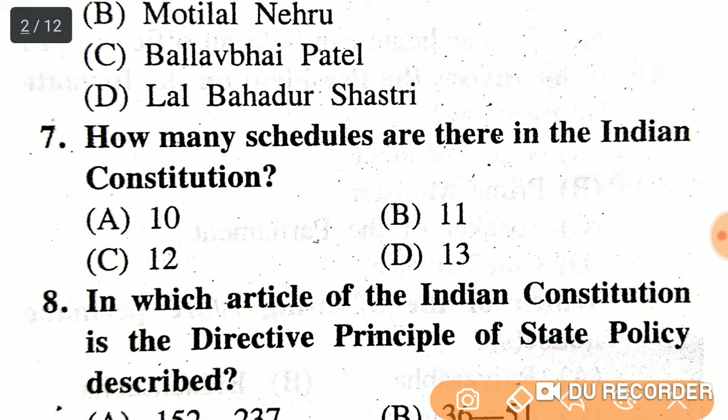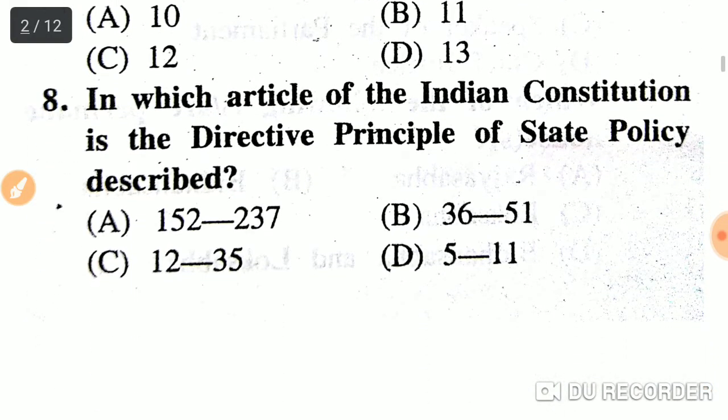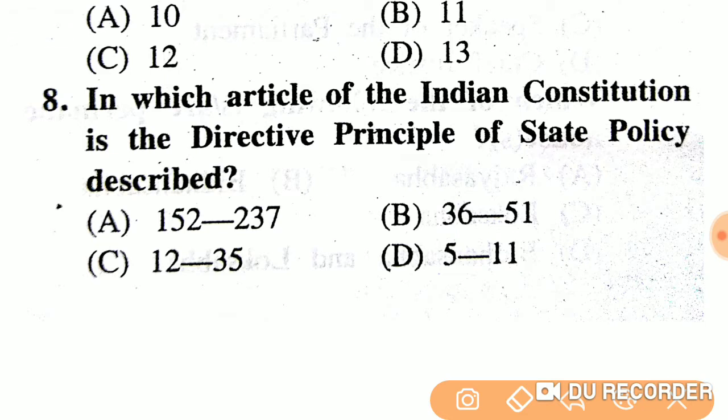Next question. How many schedules are there in the Indian Constitution? 10, 11, 12, or 13? So the number of schedules is option C, 12. Next, in which article of the Indian Constitution is the directive principle of state policy described?